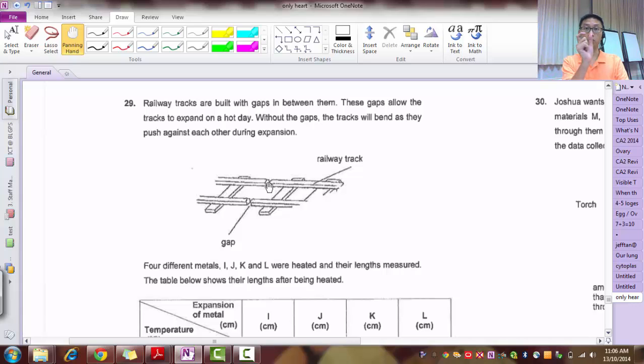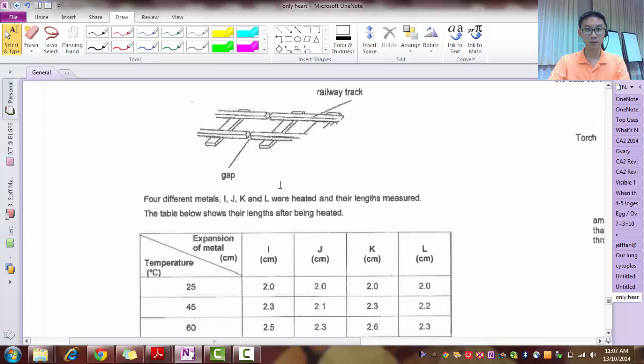Alright, railway tracks are built with gaps in between them, and this is true. The railway tracks are built with gaps in between them to allow the tracks to expand on a hot day so that they will not buckle and bend and push against each other, and that's bad. When the train goes by, poof, it will fly. So that's why they need the gap, so that it can expand on a hot day and then contract when it's cold. Expand and it will not push. Okay, so that's why the gaps are there.